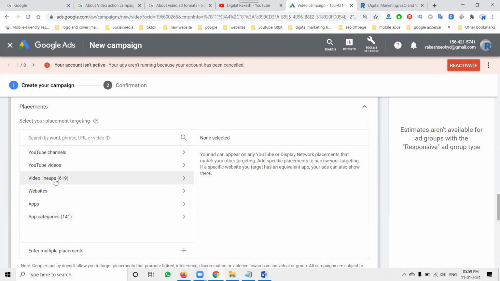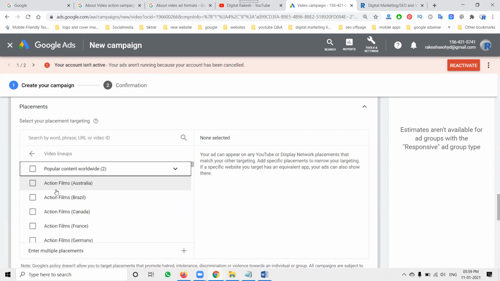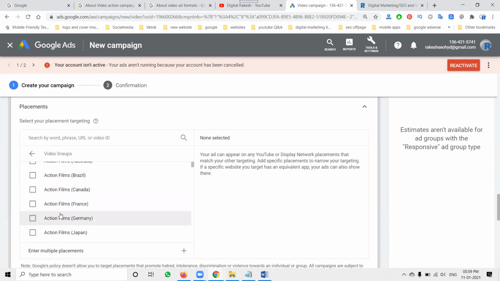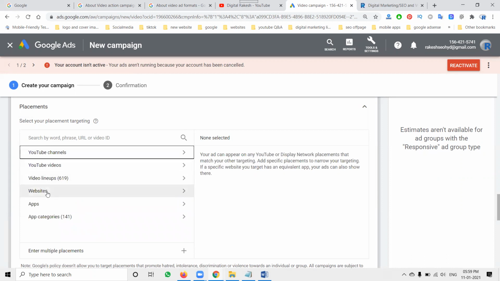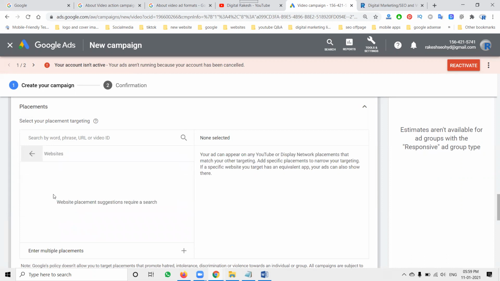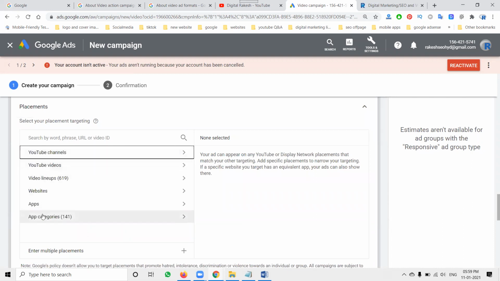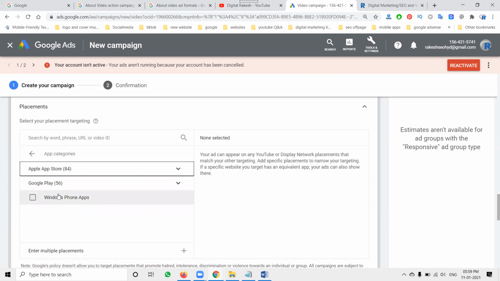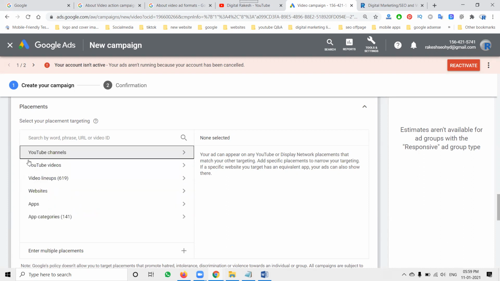Video lineups are nothing but your particular categories, like action films. A lot of things are there. Next will be website. We can promote for website placement suggestions, so you can show your ads there. Apps: you can select particular apps and show your ad in those apps also. Then app categories, Windows apps, Google Play, and App Store applications. Anything is possible. Show your video at the particular placement.